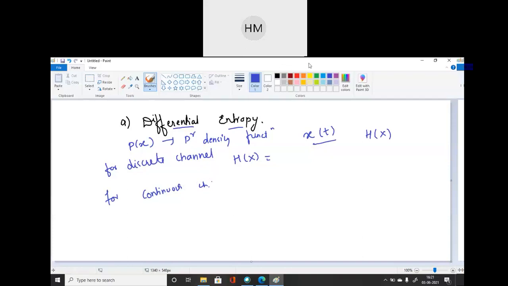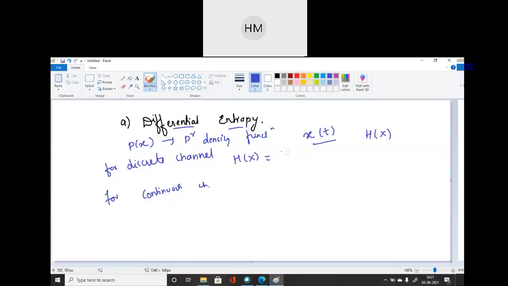Have everyone written the equation for discrete channel? Okay, so now we will define it for continuous channel.